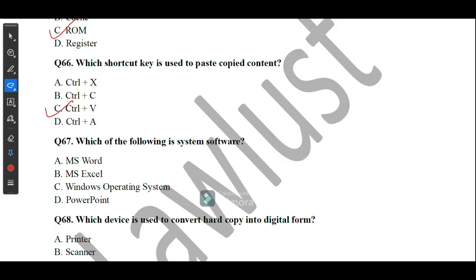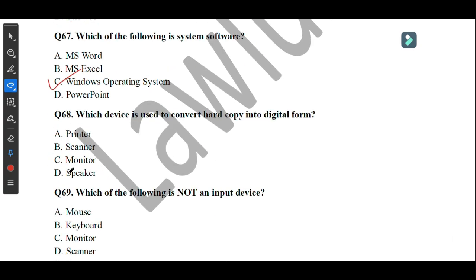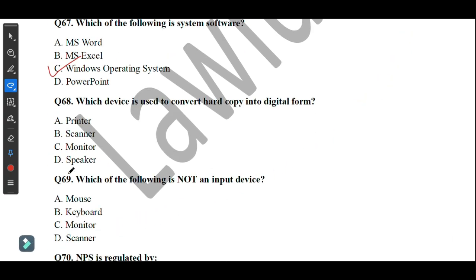Move on to the next question, question number 67. Which of the following is a system software? So here the answer is Windows operating system. Okay, move on to the next question, question number 68. Which device is used to convert hard copy into digital form?